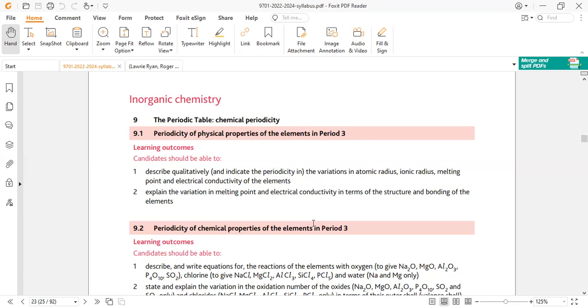First we have to understand what is meant by atomic radius. In general, the atomic radius is the distance between the nucleus and the outermost electron within the atom, if a species exists in element form. For example, we start from sodium: the distance from the nucleus of sodium to the outermost electron is called the atomic radius.